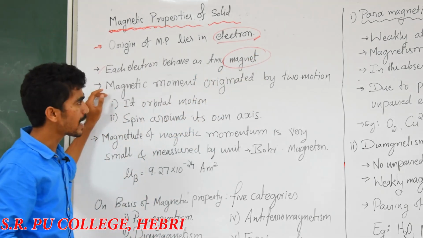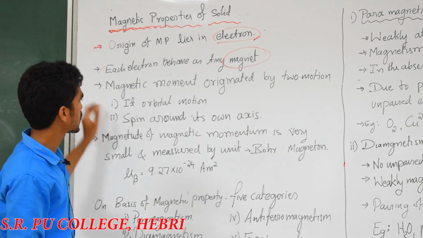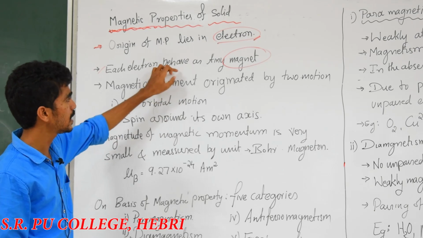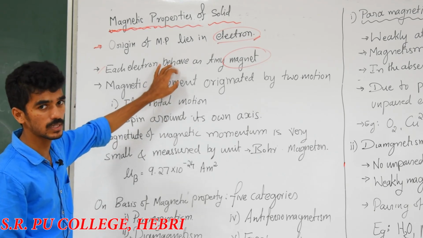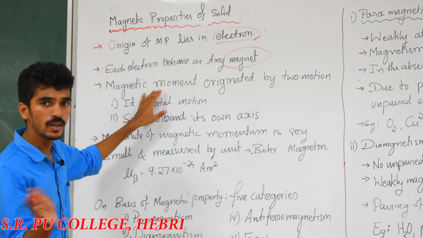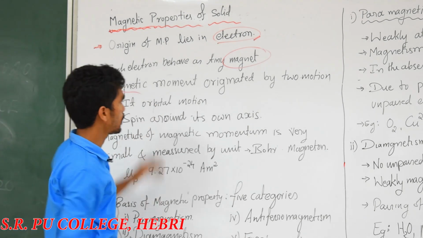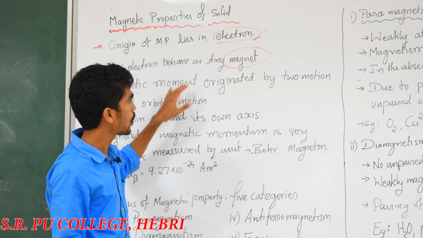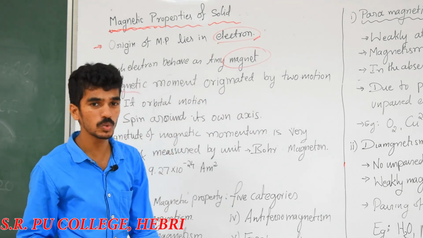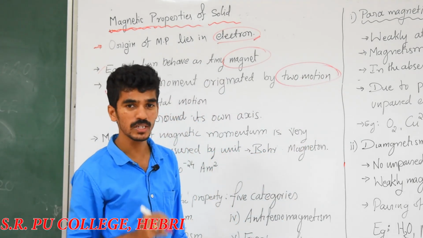That magnetic momentum originates from two motions. It is a magnetic momentum due to the presence of charges, which can deviate or take a diversion by the action of the magnetic field. That is called magnetic momentum, and it originates from two motions in an electron. Electrons have two kinds of motions.